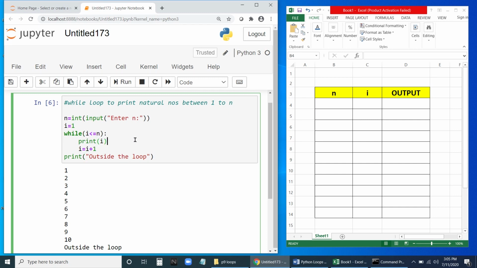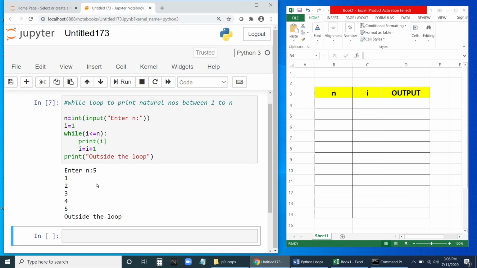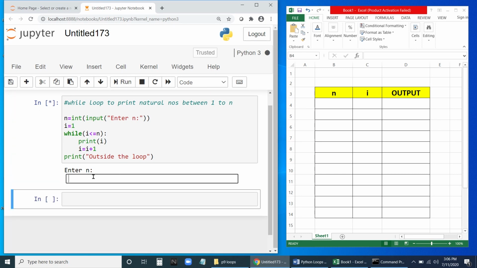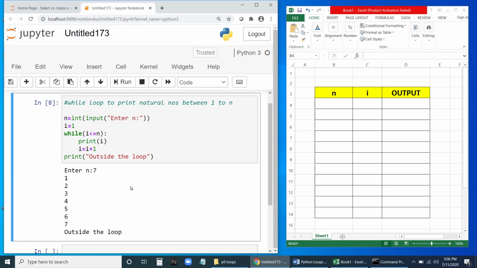So let us run this one and check what is happening. Fine. And now it is asking to enter the value of n. So let me enter here 5. Now it should print natural numbers between 1 to 5. Now you can see 1, 2, 3 till 5 it is printing. Fine. Now let me run again. If I change it to 7 and enter, you can see it is printing 1 to 7. Fine.